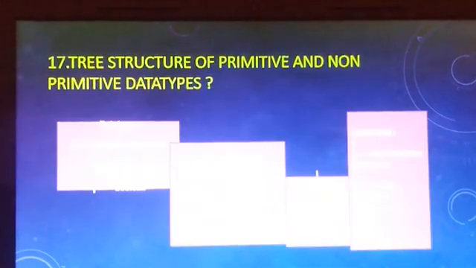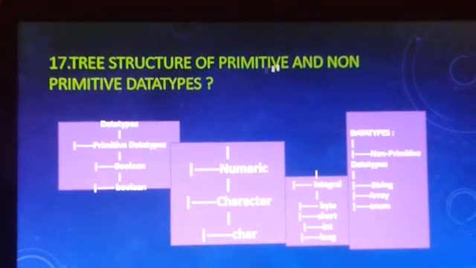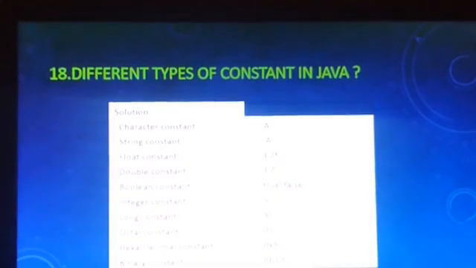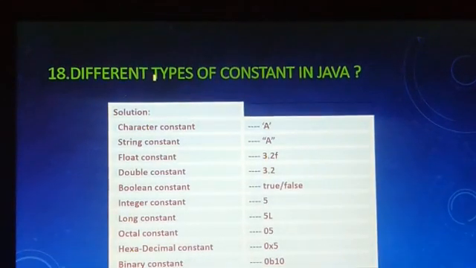Seventeenth question is, tree structure of primitive and non-primitive data types. Data types: primitive data types are boolean, numeric, character, integer, byte, short, int, long. And non-primitive data types are string, array, enum. Eighteenth question is, different types of constants in Java.